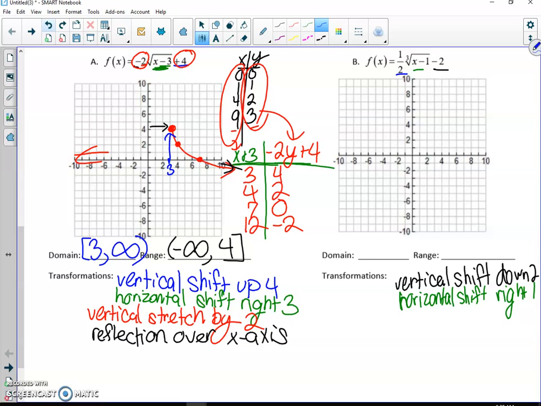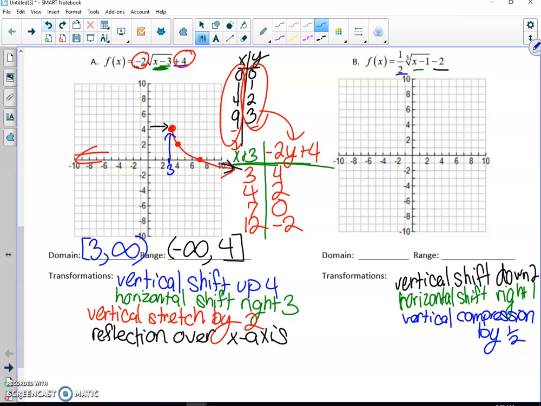And so remember, everything outside affects the vertical. So that's going to be a vertical, and this time it's a vertical shrink or compression, however you want to phrase it. So it's a vertical compression by 1/2.